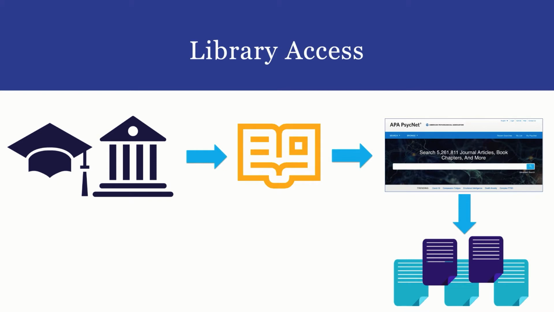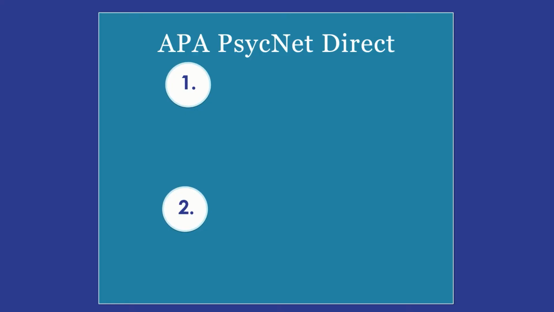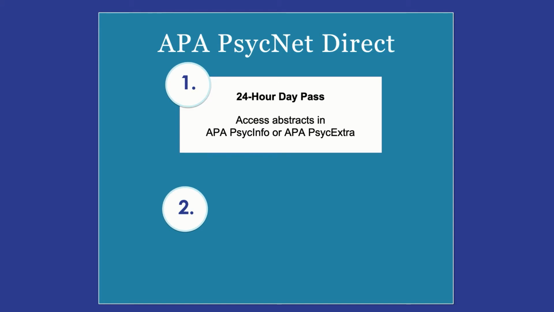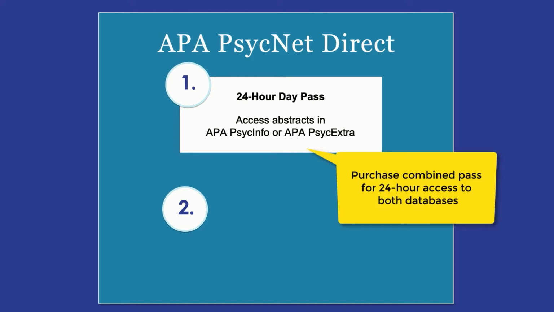If you don't have access to APA materials from your university or institution, APA PsycNet Direct offers two ways that you can pay to get access. First, you can purchase a 24-hour day pass that gives you access to APA PsycInfo or APA PsycExtra. You can also purchase a combined pass to have 24-hour access to both databases.